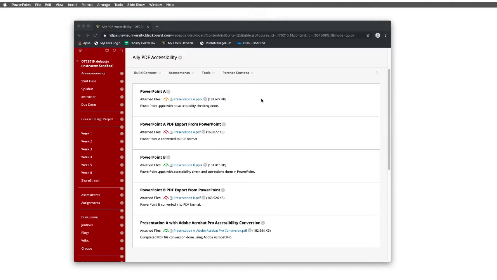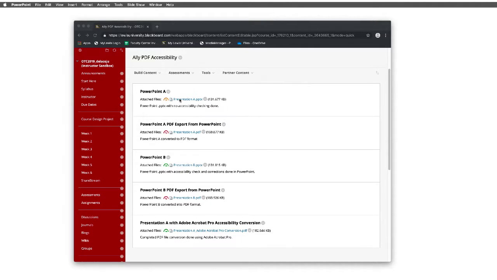In this tutorial, we will learn how to create accessible PDF files and presentations that will integrate into Blackboard Ally. In this example, I have saved a PowerPoint presentation using 5 different methods. The Blackboard accessibility indicators provide some indication of the accessibility rating for each of these files. Let's take a closer look at each of these files.